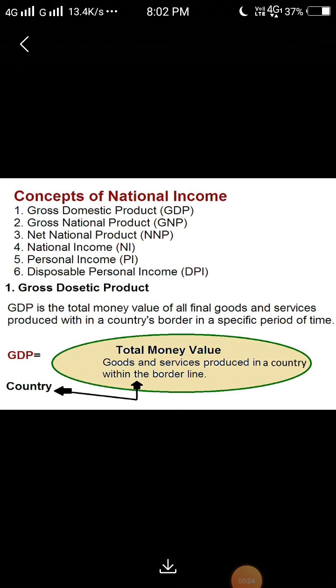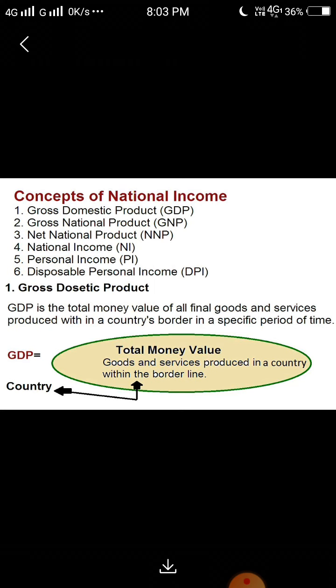Now, students, in this video, we understand the concept of national income. I have already explained it, but now in detail, here are some parts of national income: gross domestic product, gross national product, net national product (NNP), national income, personal income, and disposable personal income (DPI).